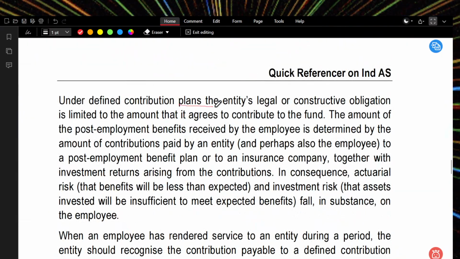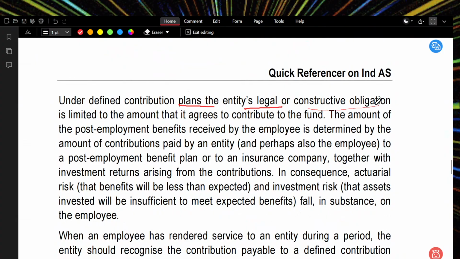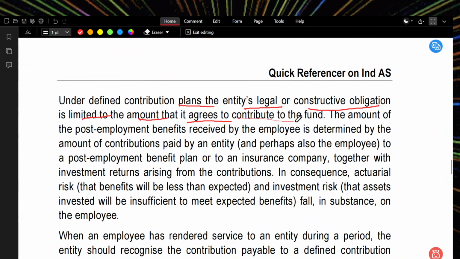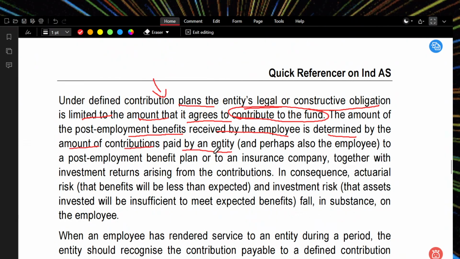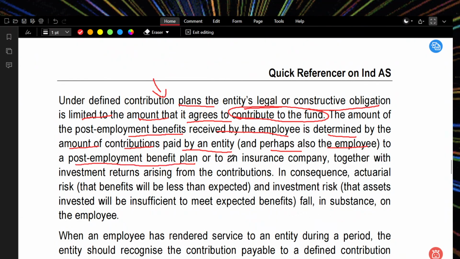Under the defined contribution plans, the entity's legal and constructive obligations are limited to the amount that it agrees to contribute to the fund. So the company will agree that we should contribute this much amount. The amount of post-employment benefit received by the employees is determined by the amount of contribution paid by the entity, and perhaps also by the employee, to the post-employment benefit plan or to the insurance company.